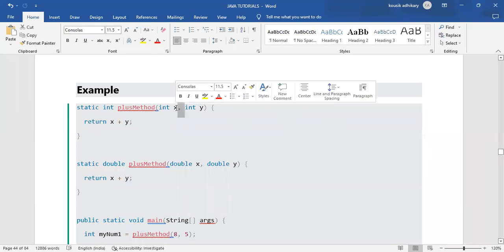Within that parenthesis, we are passing two parameters. We have done methods with parameters; I hope everyone remembers that. Every method and every class has a block, or a body.